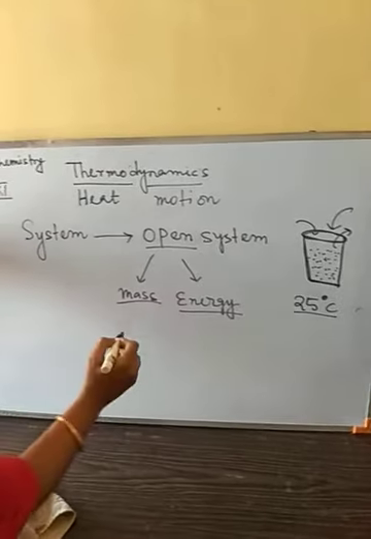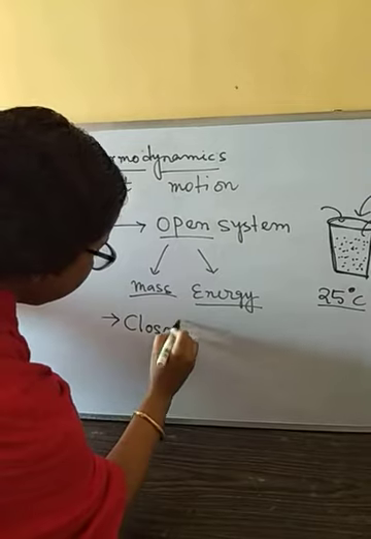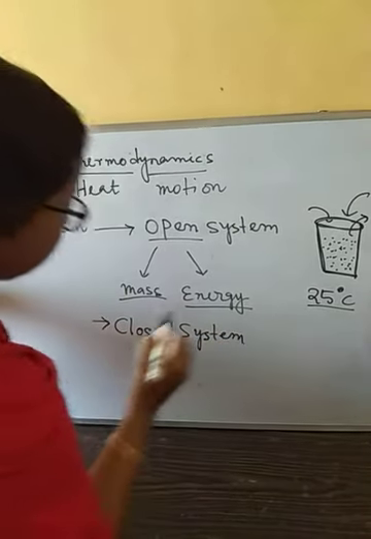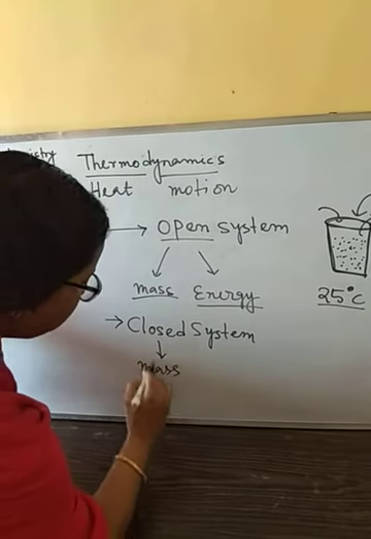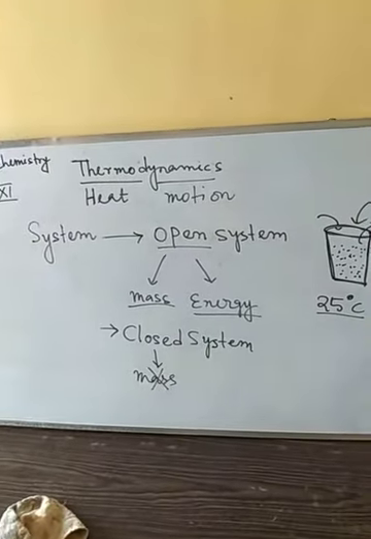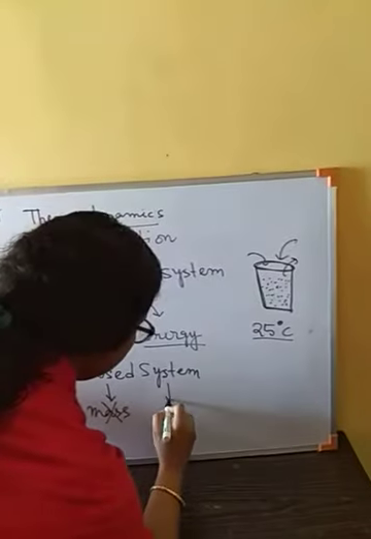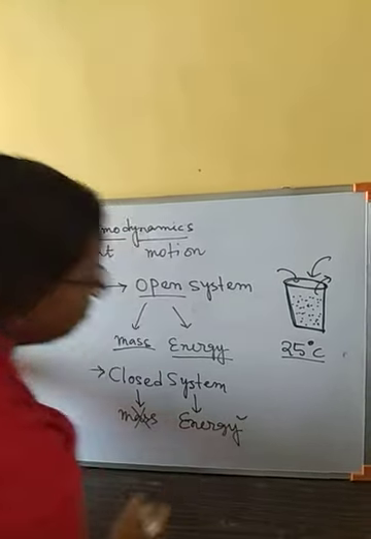Next we have the closed system. In a closed system, mass cannot be changed; the flow of mass is not possible, but energy flow is possible.